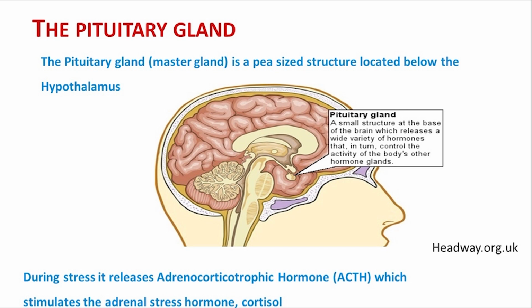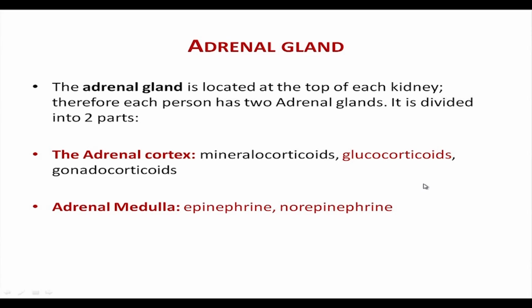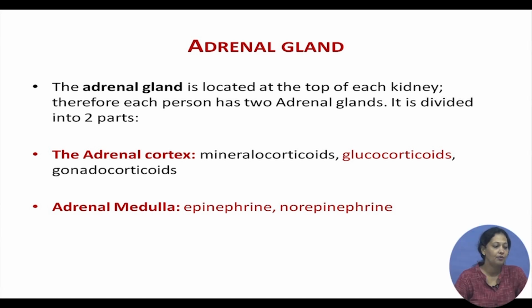We have discussed this, and during stress it releases a hormone known as the adrenocorticotropic hormone, which stimulates the adrenal stress hormone called cortisol. Now coming to the adrenal gland. The adrenal gland is located far away from the brain. So, that is its position, it is structured on the top of each kidney.